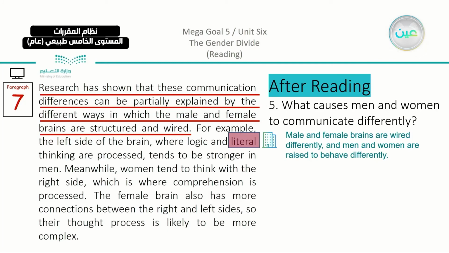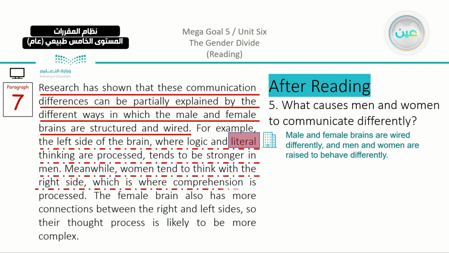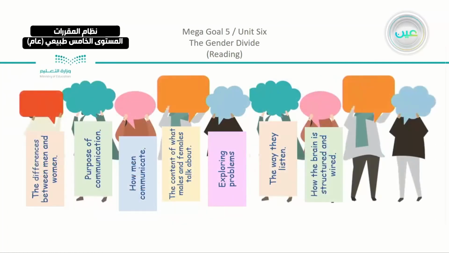Here, this is going to be our idea, and you can see that in the rest there is an explanation of how the woman's brain and how a man's brain function. This is our 7th paragraph, how the brain is structured and wired.